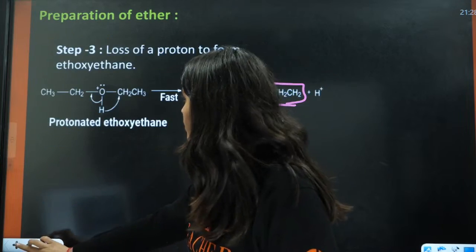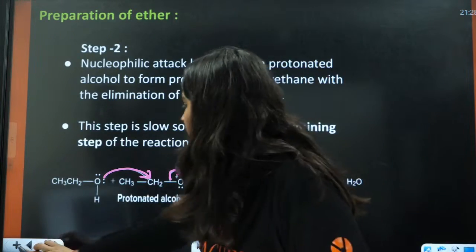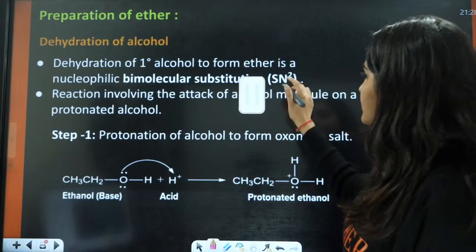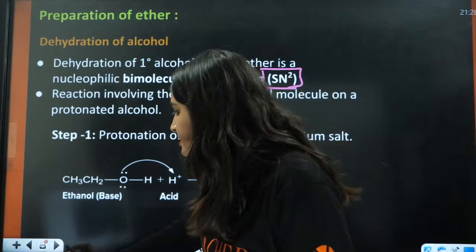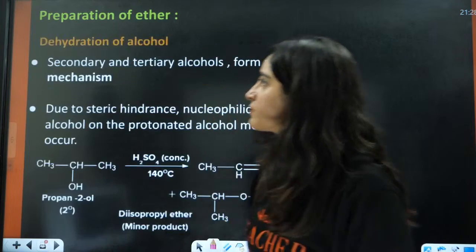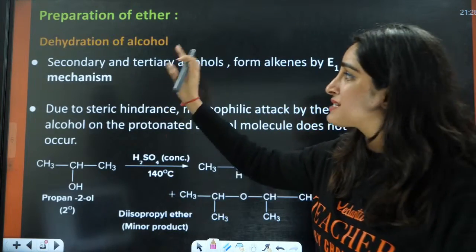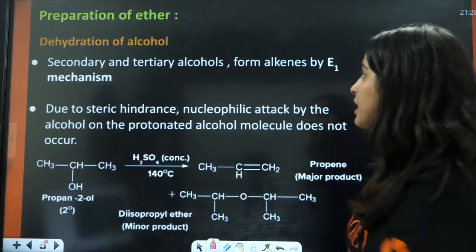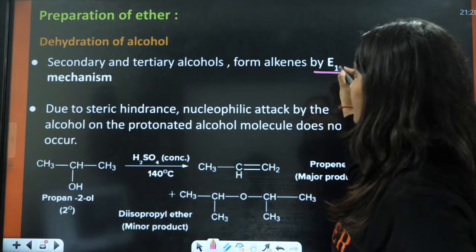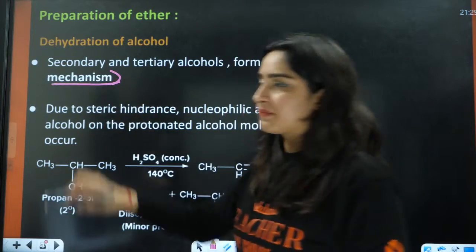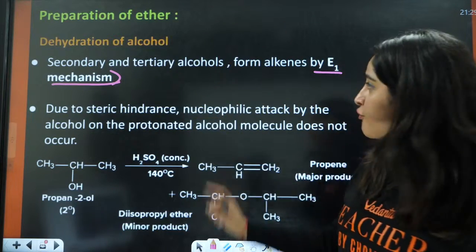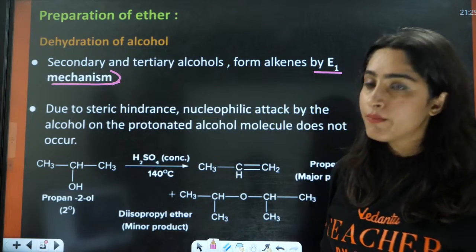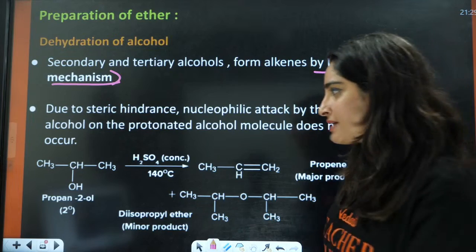So that was according to the SN2 mechanism. Now let us see how secondary and tertiary alcohols form alkenes by the E1 mechanism. Secondary and tertiary alcohols form alkene by E1 mechanism at 140 degrees Celsius.